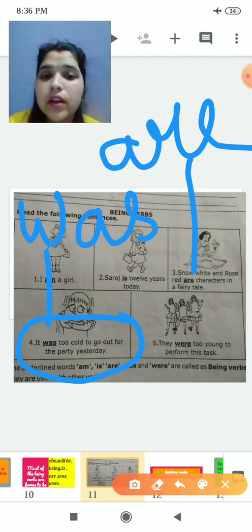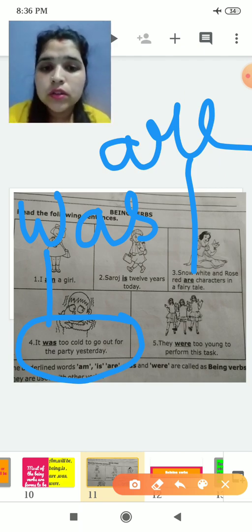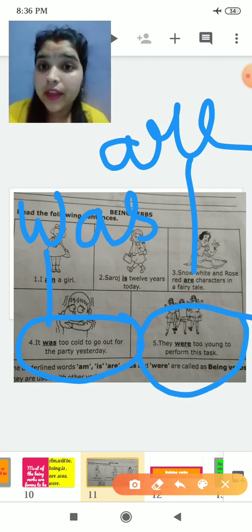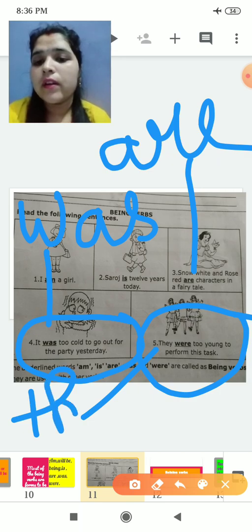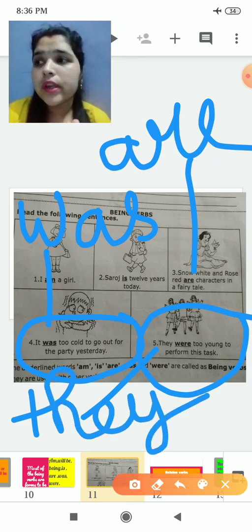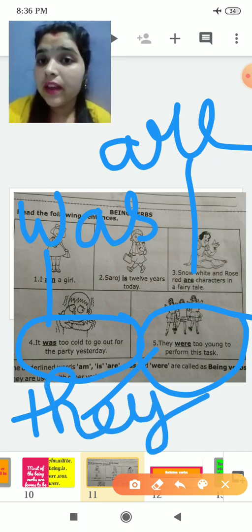Now we have: they were too young to perform this task. They were. It is talking about the people. The people here refers to they. If I am talking about a group of people, I will say they.